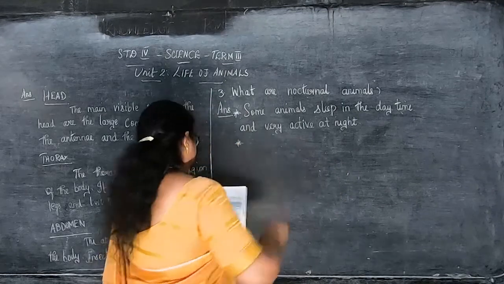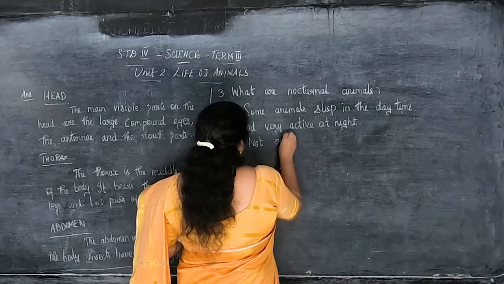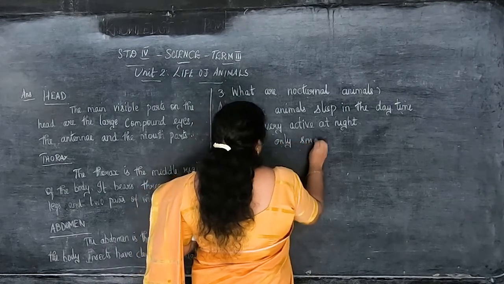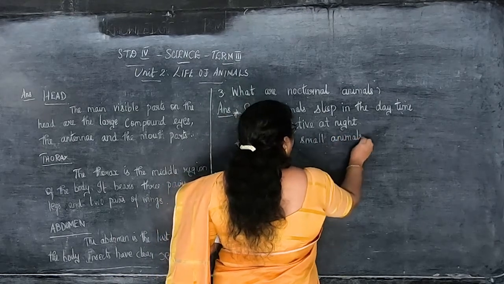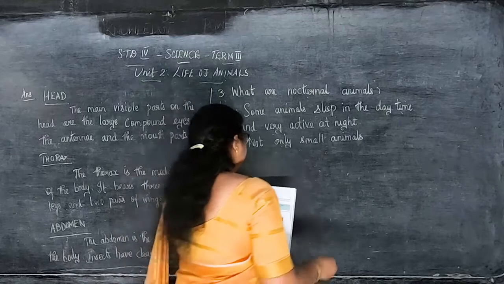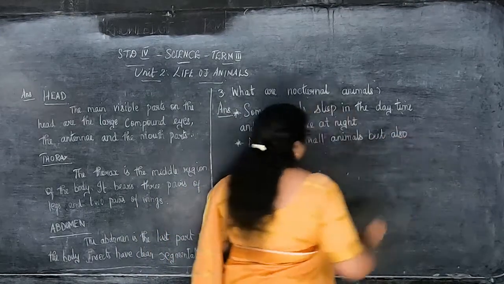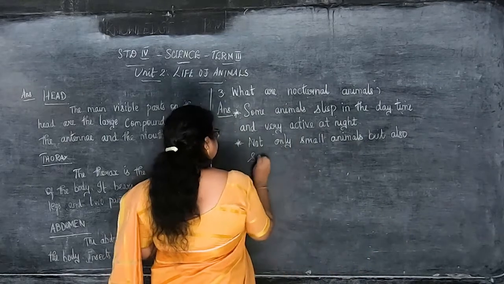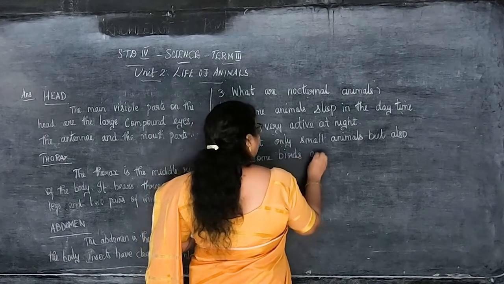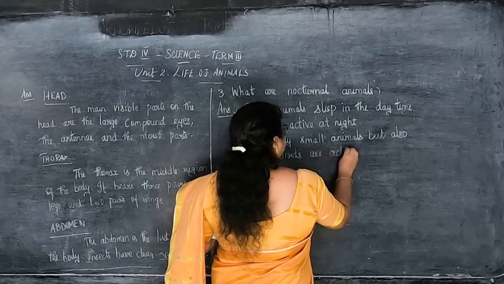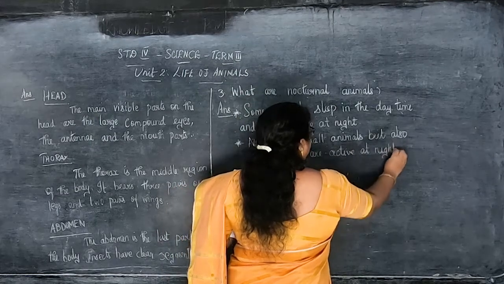And next one, not only small animals, but also some birds are active at night.